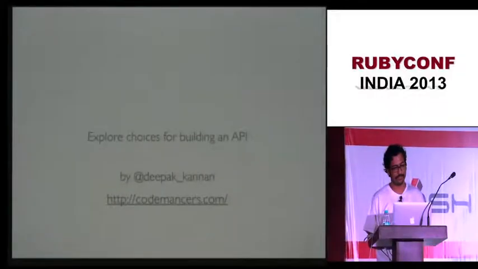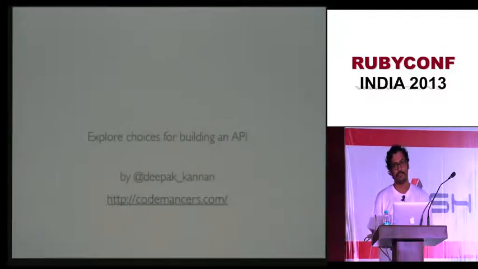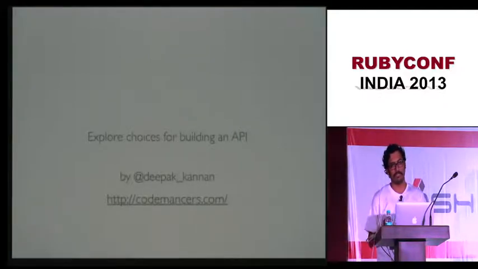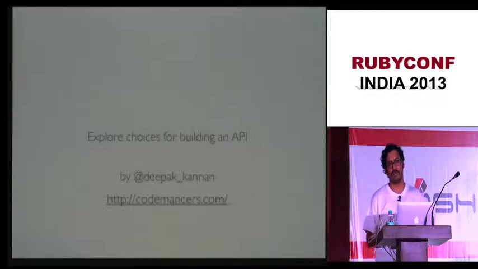The title of the talk is something which is not coming here, but it's called API Safari. Basically, the objective is to explore different options for building API servers in Ruby. We'll be covering 3 libraries. The first one is called Grape, the second one is called Web Machine, and the third one is called Celluloid.